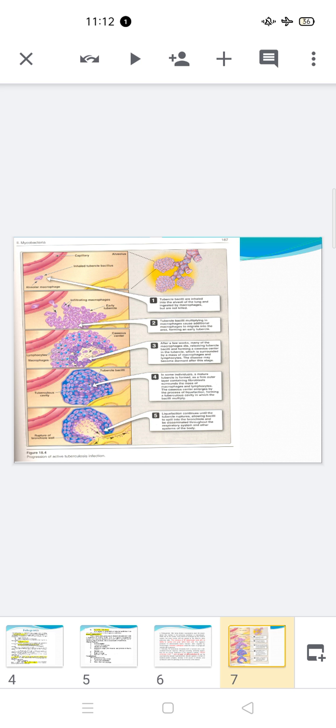After a few weeks, many of the macrophages die, releasing tubercle bacilli and forming a caseous central area, which is surrounded by lymphocytes, giant cells, fibroblasts, etc., and a central calcified zone. So, this is the second pathological presentation that is called tuberculous granulomatous lesion.